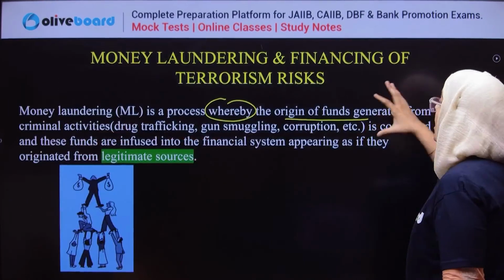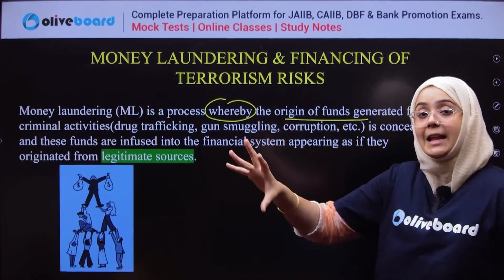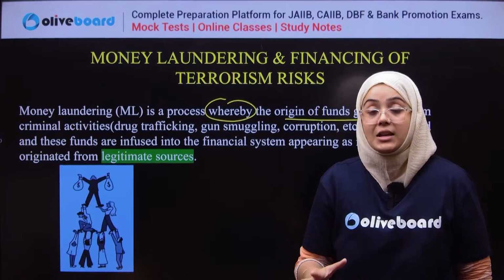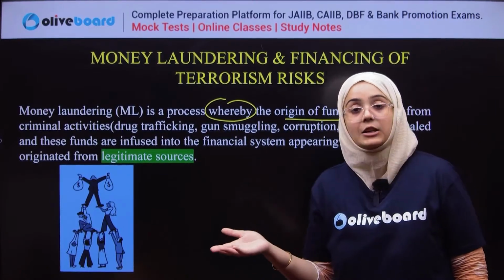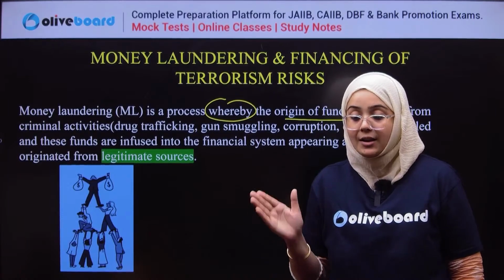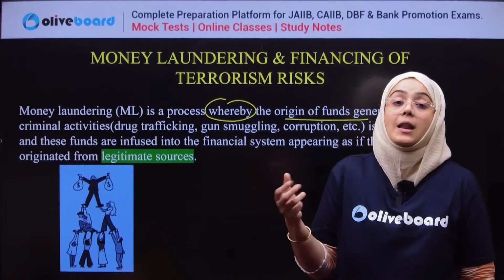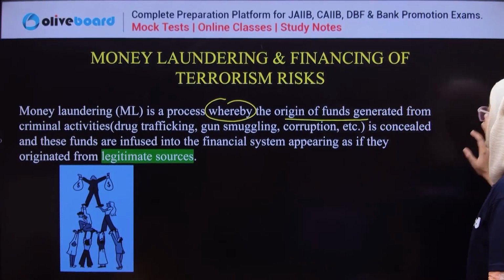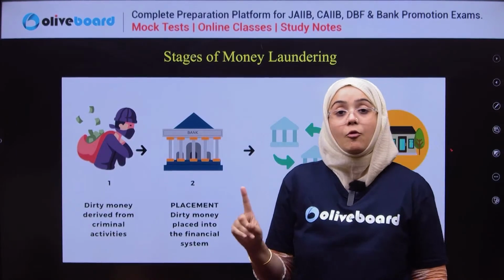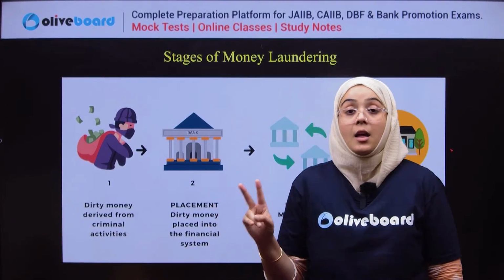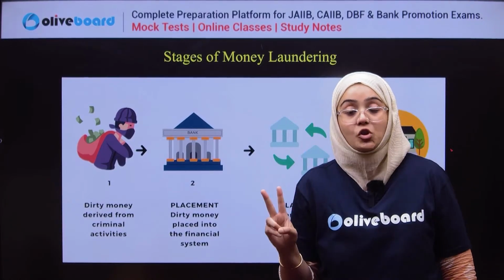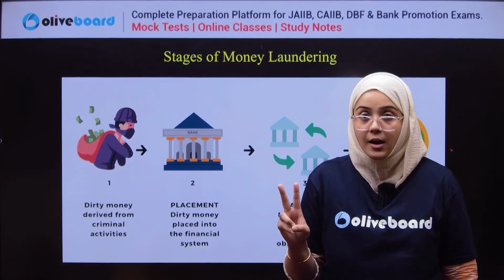First is money laundering. Money laundering is the process of cleaning the money. Cleaning the money means the money which originated from illegal activity is induced into the financial system as if it is earned from a legal or legitimate source. The three stages of money laundering: first, earning that money from the illegal activity. Second, the placement of this money into the financial system or into multiple bank accounts.